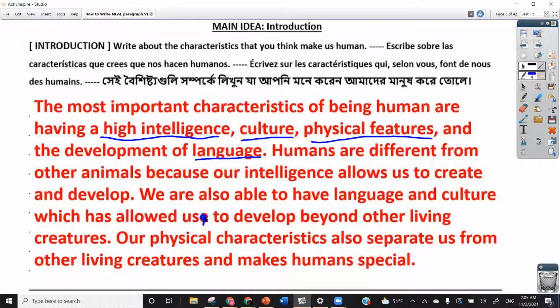And as you notice, there is no specific talk about a specific human ancestor. There's no talk about Homo erectus, no talk about Australopithecus afarensis, nothing like that. It's just talking in general about these important characteristics. And that is what you should be doing when you write your introduction.